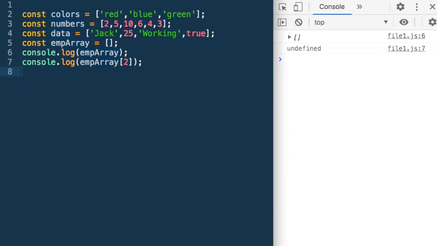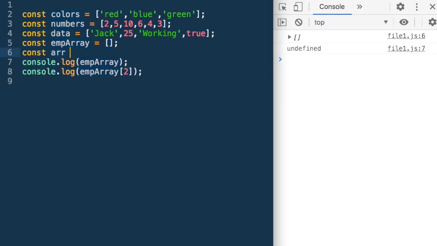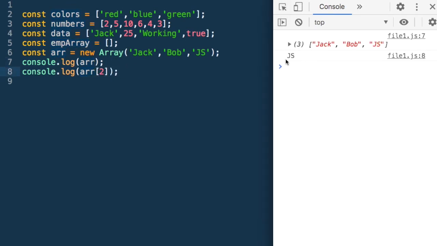We could have also declared an array like const arr is equal to new Array, and given it the values, say Jack, Bob, and they are learning JavaScript. Now if I print this array, what do I get? This has created a new array with these 3 elements, and just like we were accessing the elements, I can access the elements of this.